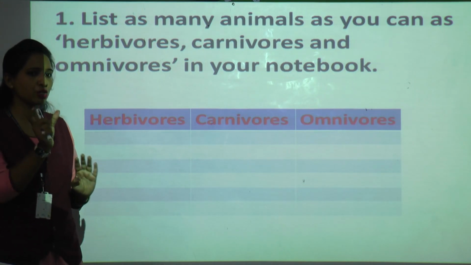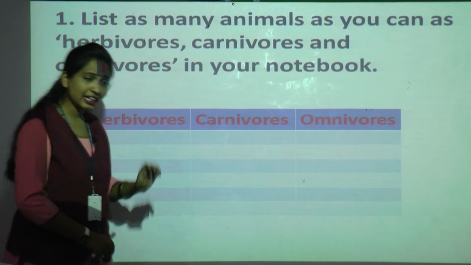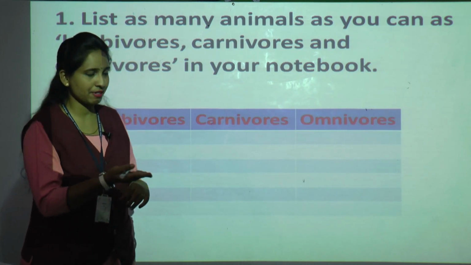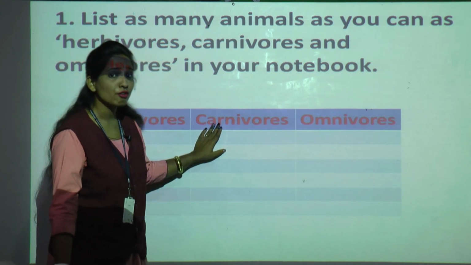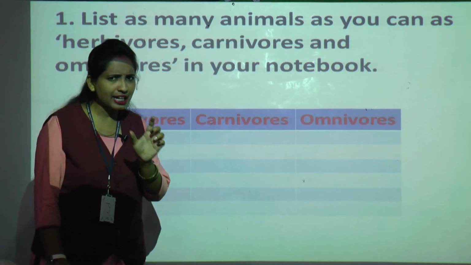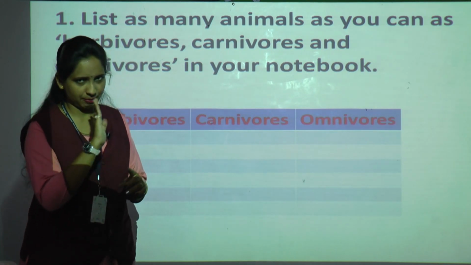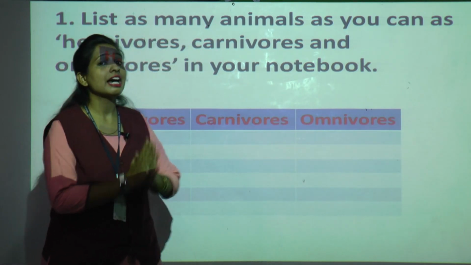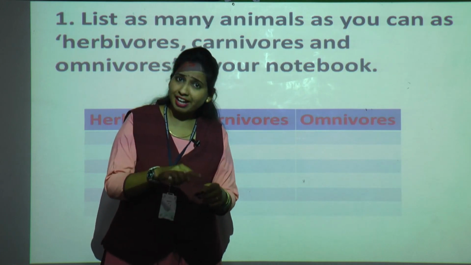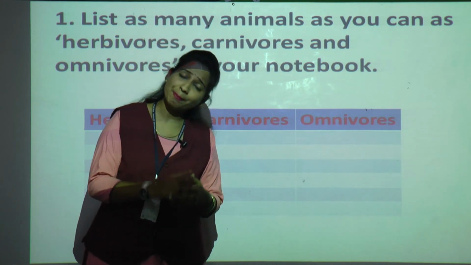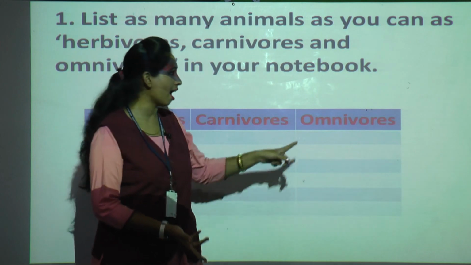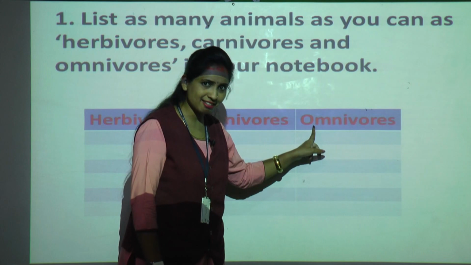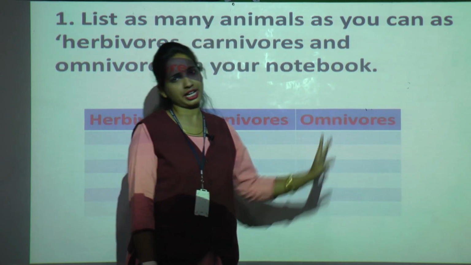Okay, keep in your mind, in short, plant eating animals. What about carnivorous? Animals that eat flesh of other animals are called carnivorous. In short, you can say flesh eating animals. Got it? Third, omnivorous. Omnivorous means what? Animals that eat plants as well as flesh of other animals are called omnivorous. In short, you can say plant eating and flesh eating animals.